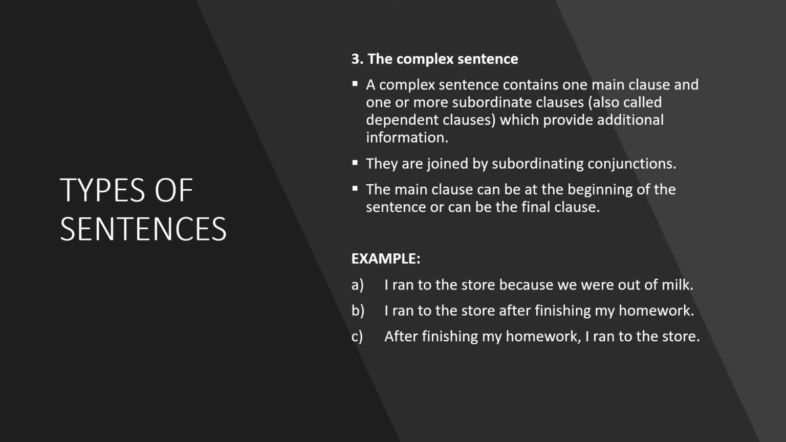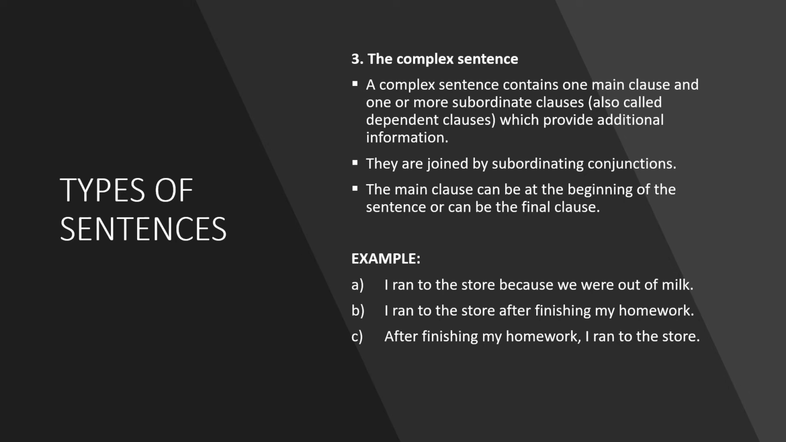The third and final type of sentence is the complex sentence. Now, a complex sentence contains one main clause and one or more subordinate clauses which provide additional information. So what is a subordinate clause? A subordinate clause, also known as a dependent clause, and I like the definition dependent clause because it tells us that on its own it cannot stand. It relies on another clause to help it to make sense.